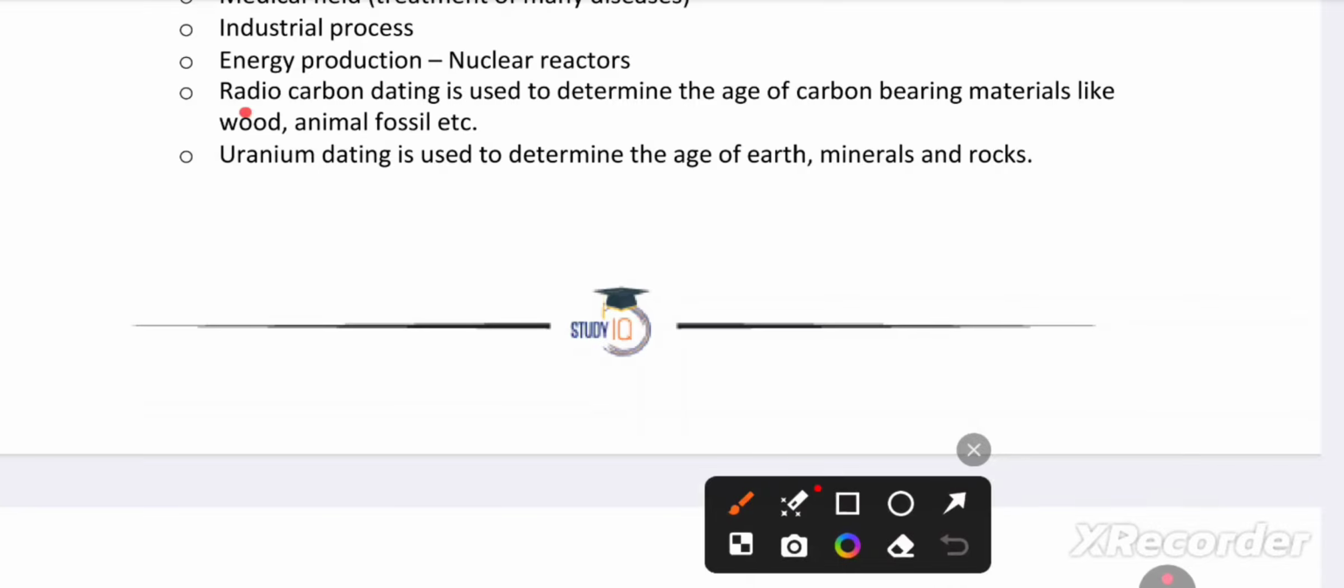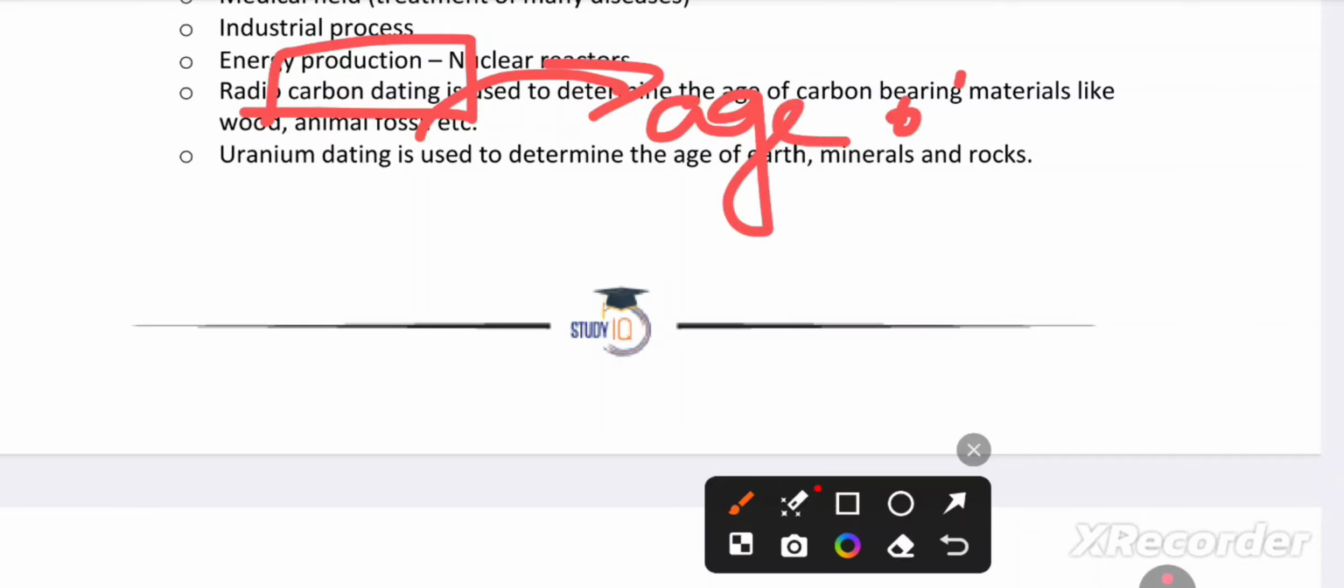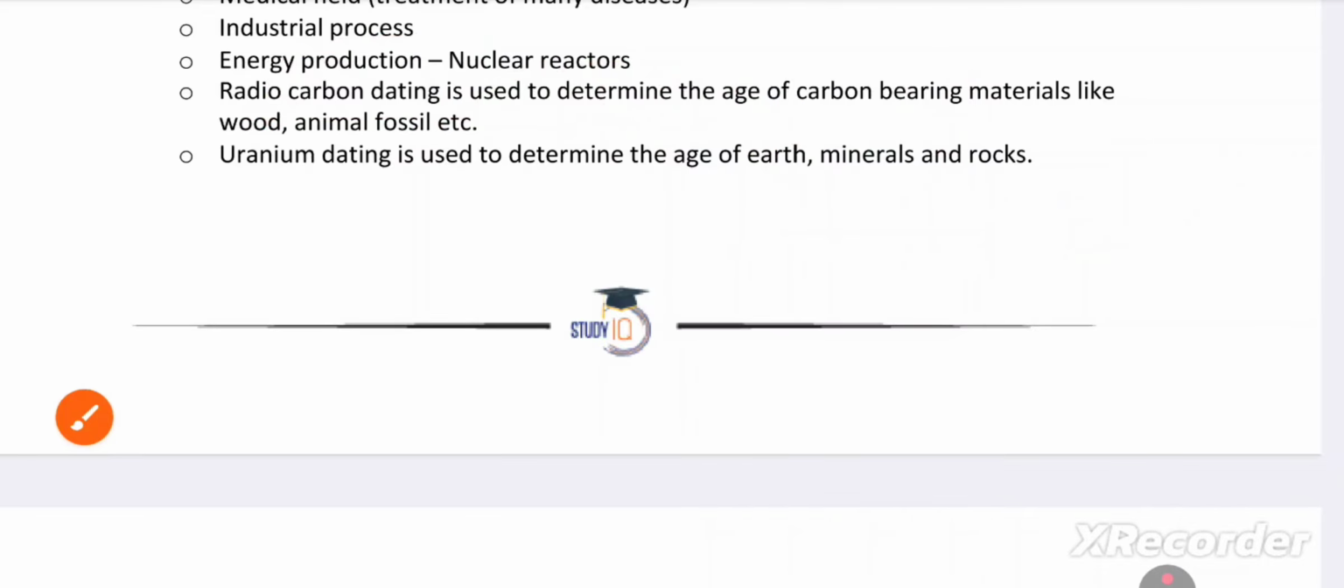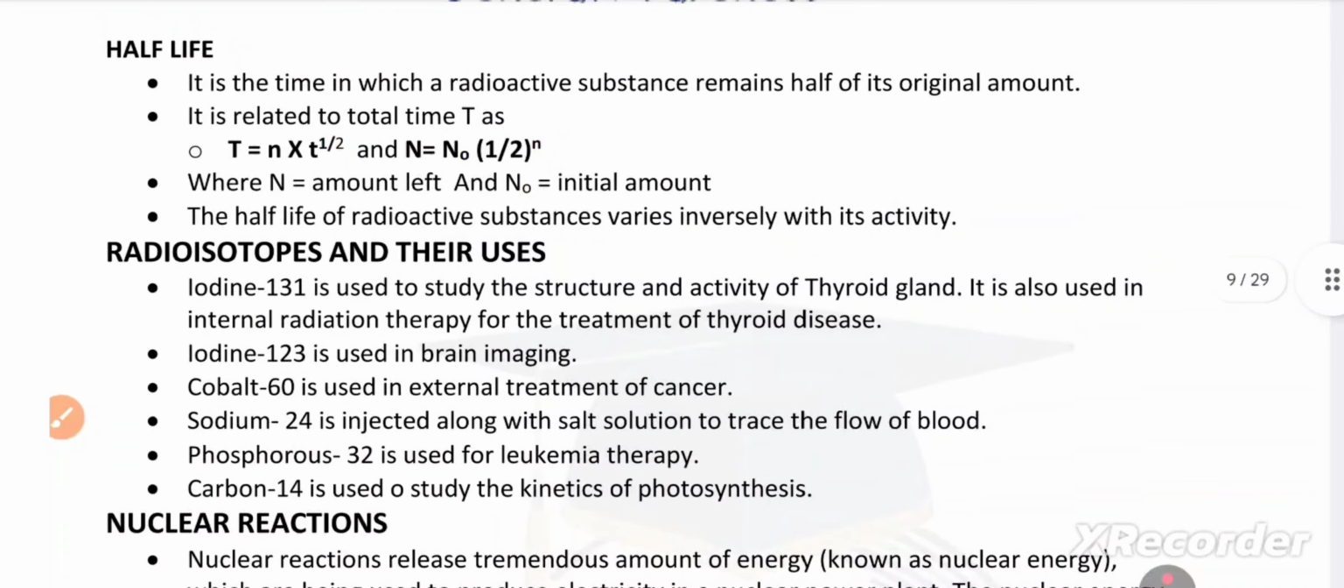Radiocarbon dating is a method to identify the age of carbon. Uranium dating is used to determine the age of the earth, minerals and rocks. Half-life is nothing but the time in which a radioactive substance remains half of the original amount, not the original amount.